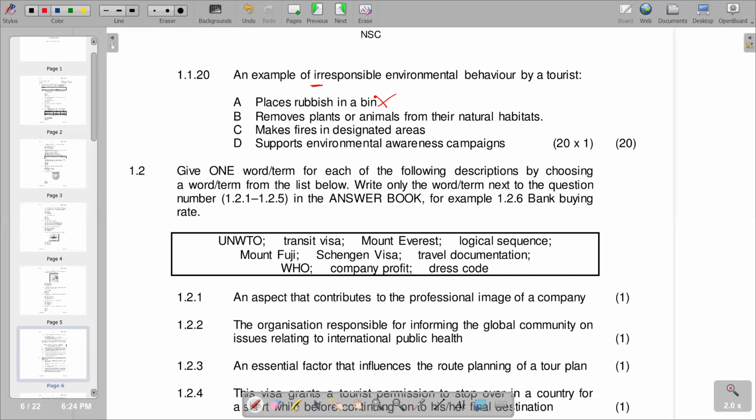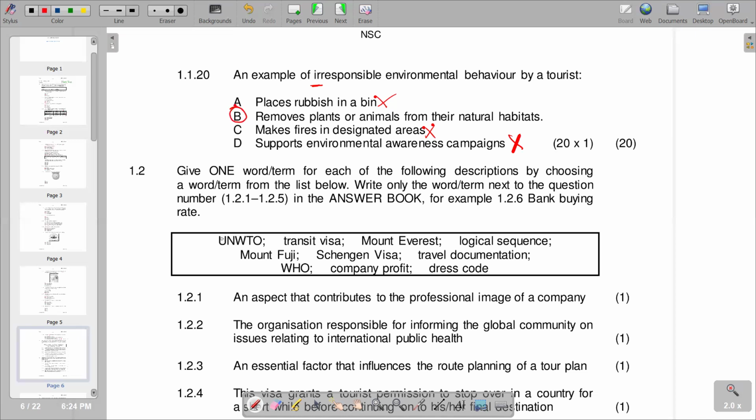You can leave it. Then we have makes fire in designated areas, which means they are making fire in areas that are meant for fires. So this is not irresponsible. The last one, supports environmental awareness campaigns, is also responsible environmental behavior, so it's not irresponsible. We can take those out, and we are left with removes plants or animals from their natural habitat. So this is an irresponsible behavior, and you have B as the correct response.